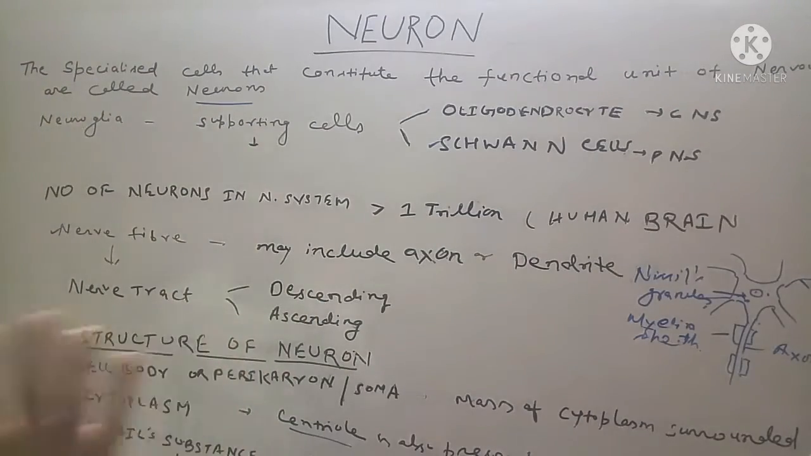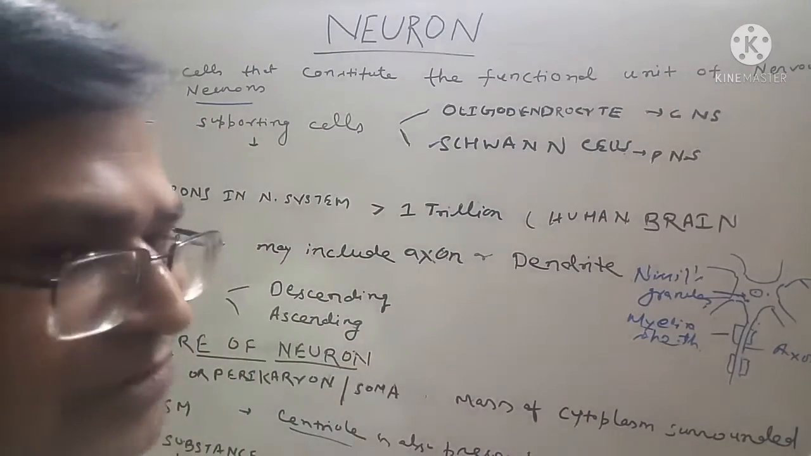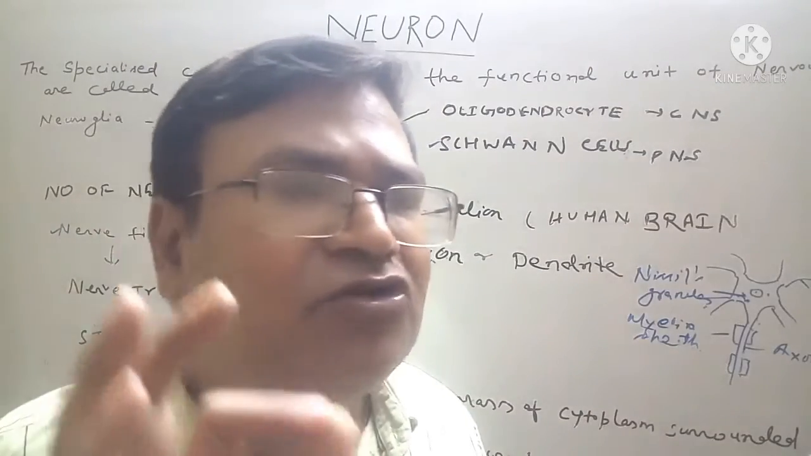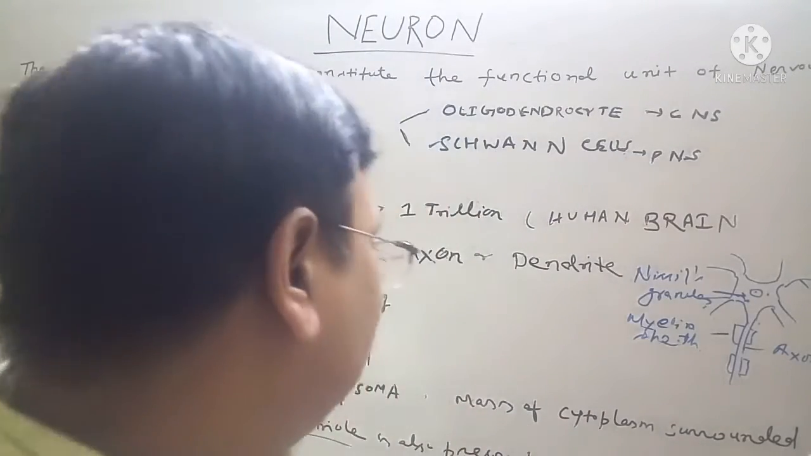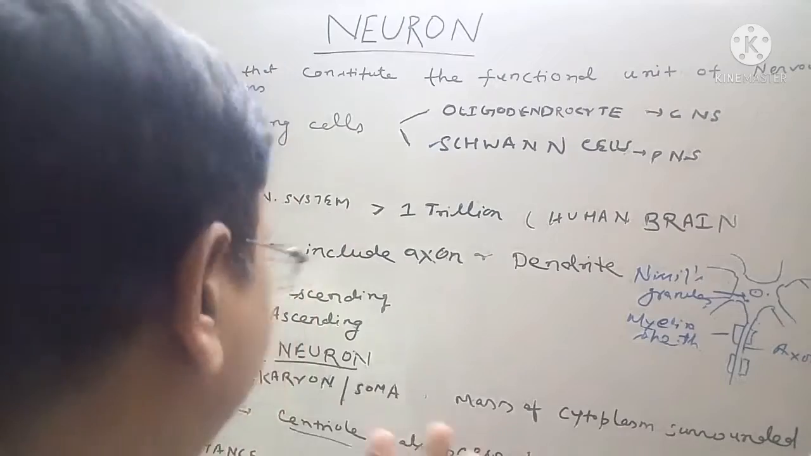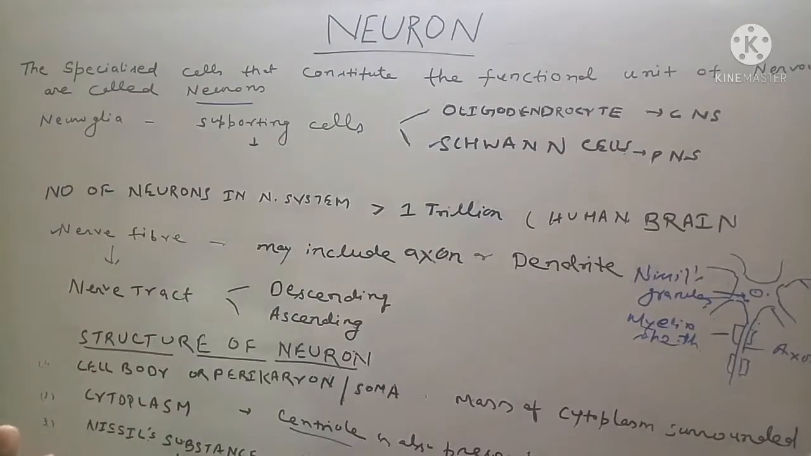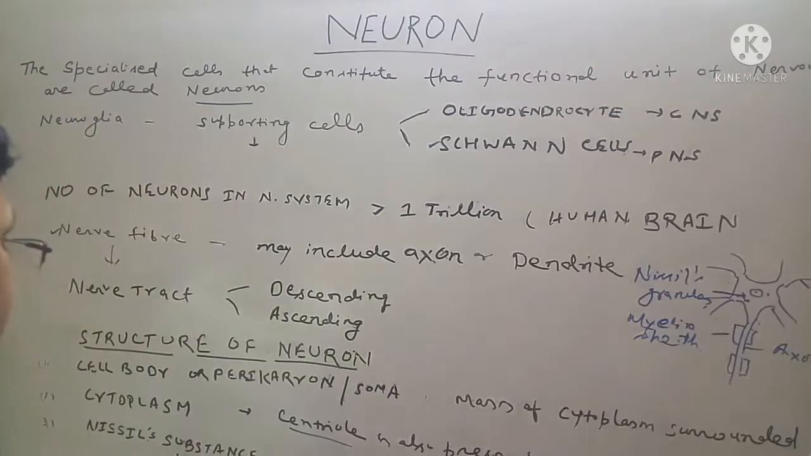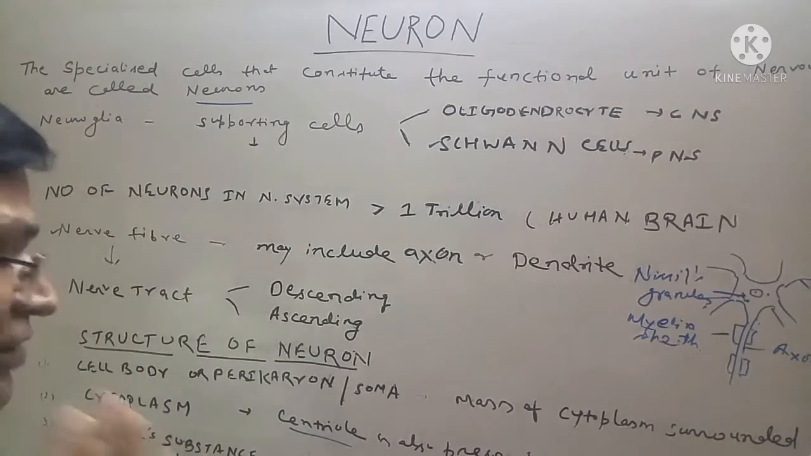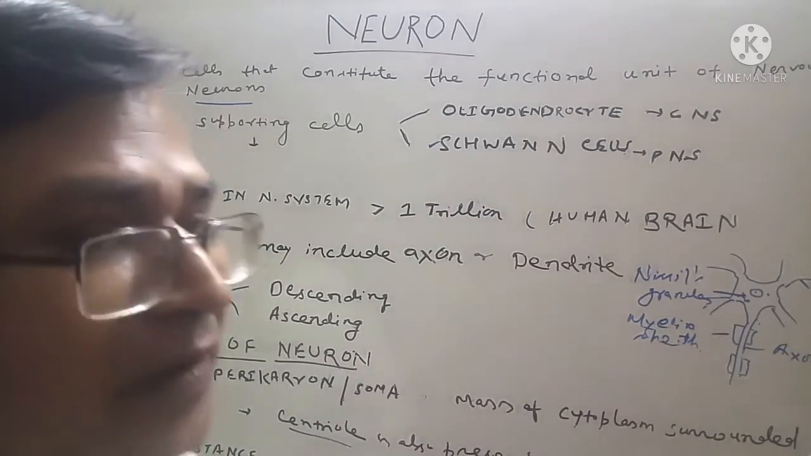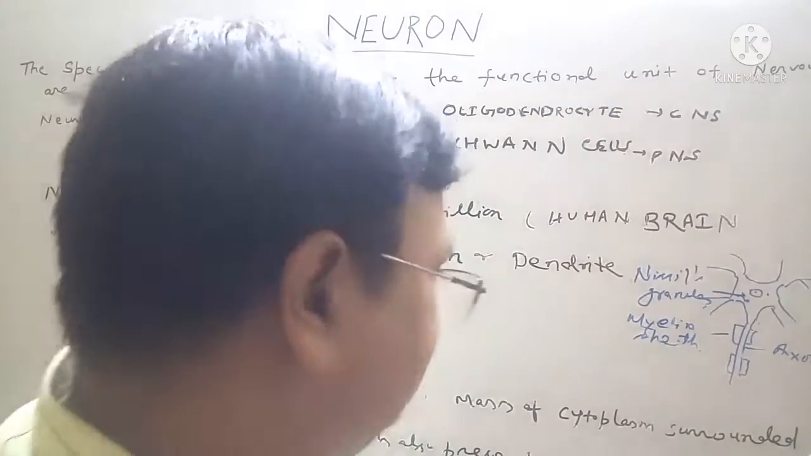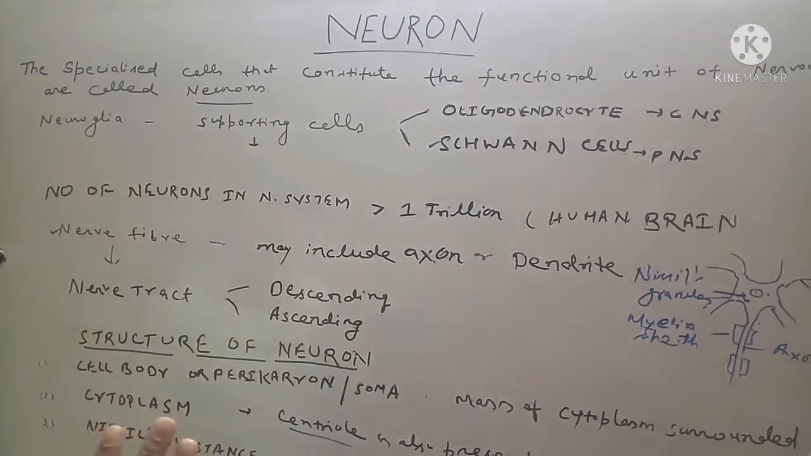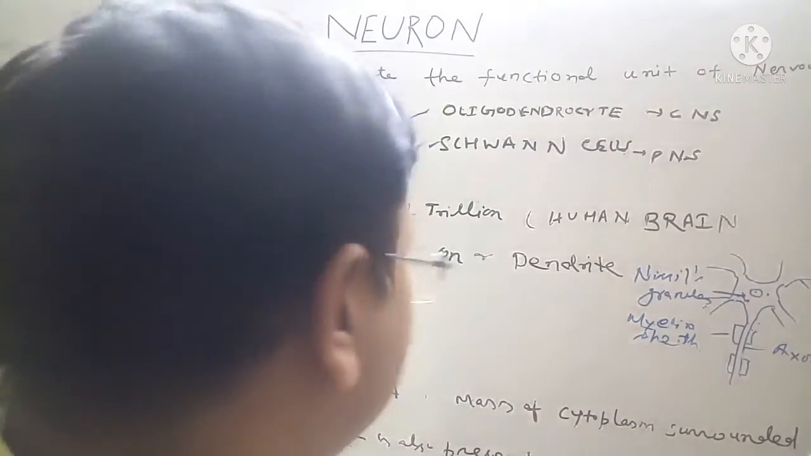Now, in the structure of the neuron, first the cell body is present. The cell body is also called the perikaryon and also the soma. Second is the cytoplasm. Third is the Nissl's substance, or Nissl's granules. Neurofibrils are also present, and pigment granules are also present in the neurons. These are the five things present in the structure of the neuron.